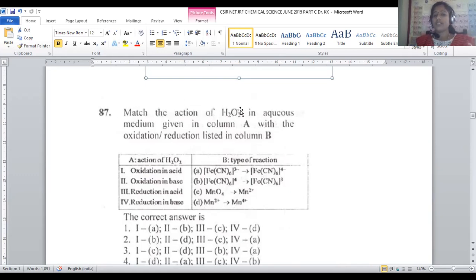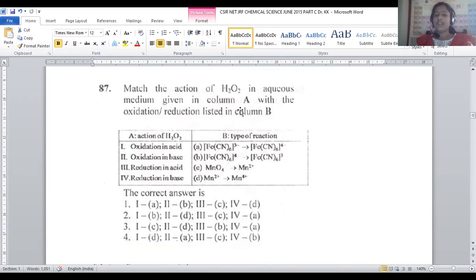That's the reason why wide applications are employed for hydrogen peroxide. It is a major reagent in organic chemistry as well, right? So hydrogen peroxide can be employed as oxidation of acid, oxidation of base, reduction of acid, reduction of base. All these properties are available for hydrogen peroxide.